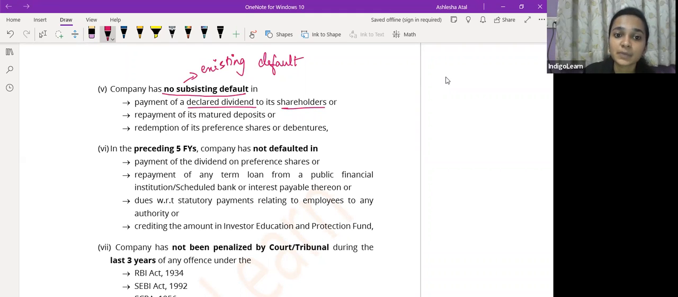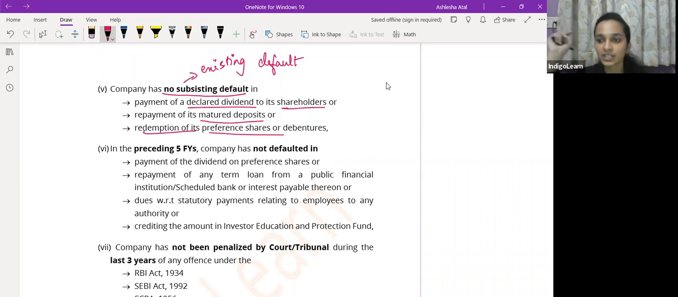या फिर the company has made a default in repaying its matured deposits. Deposits are nothing but amounts which are borrowed by the company. In simple terms अगर मैं बोलूँ तो amount raised by the company, लोन के जैसा ही होता है. So जब मैच्योरिटी पीरियड आ जाता है डिपॉजिट का तो कंपनी को रीपे करना पड़ेगा. बट अगर मैच्योर होने के बाद भी कंपनी उस डिपॉजिट का रीपेमेंट नहीं कर रही है तो उस सिचुएशन में company has made a default in repayment of deposit. And since the company has made a default in repayment of deposit, company cannot issue equity shares with differential voting rights. And also if the company has made a default in redemption of its preference shares or debentures, in that situation also company cannot issue equity shares with differential voting rights.